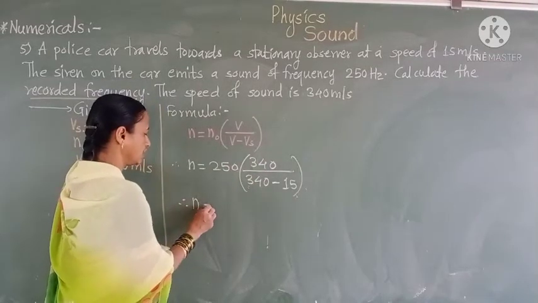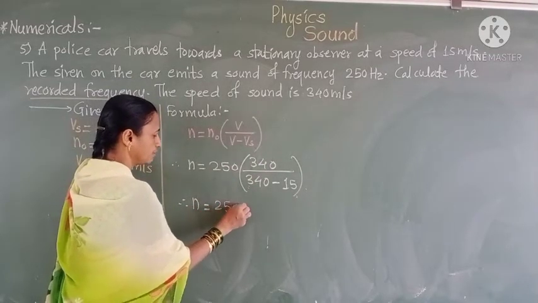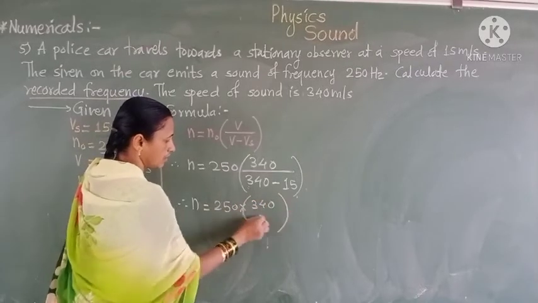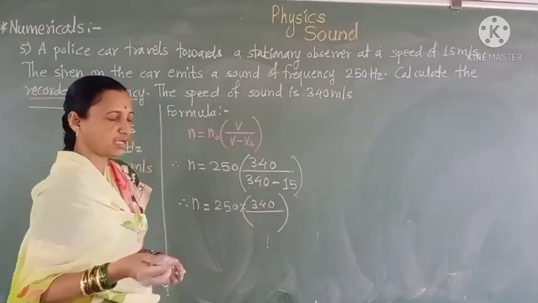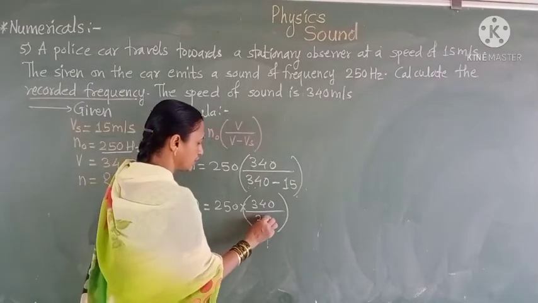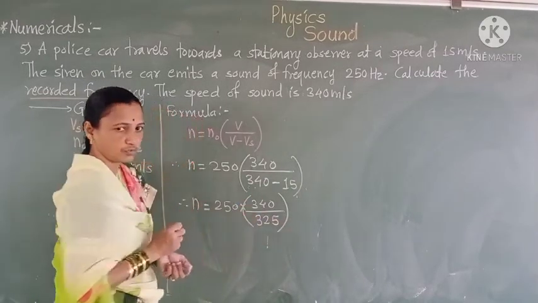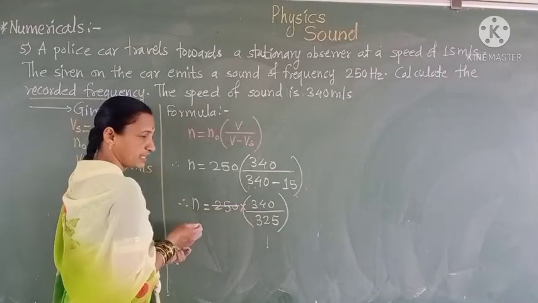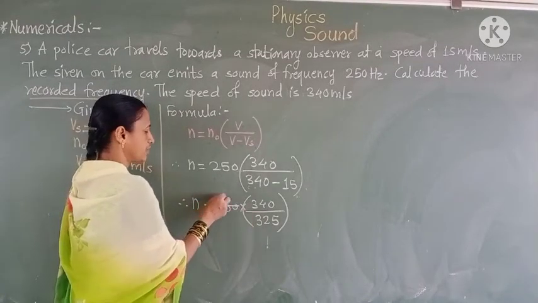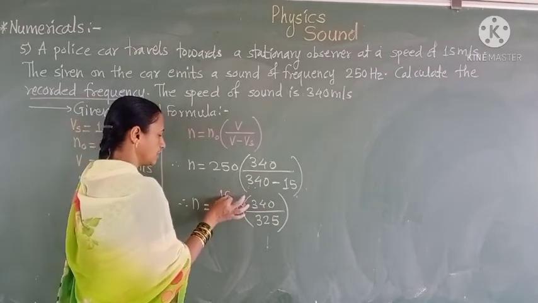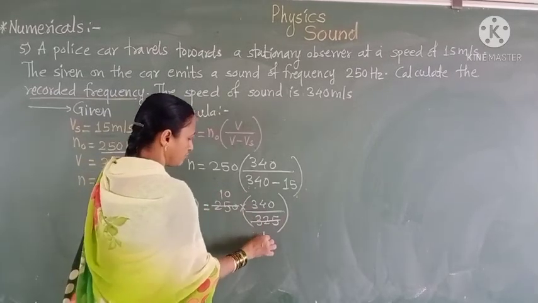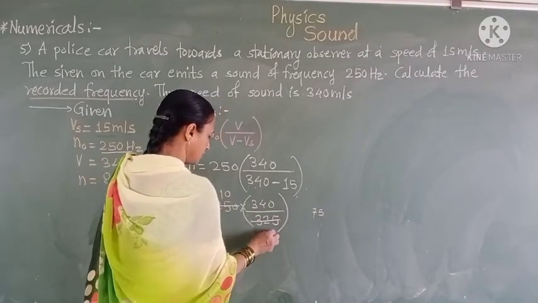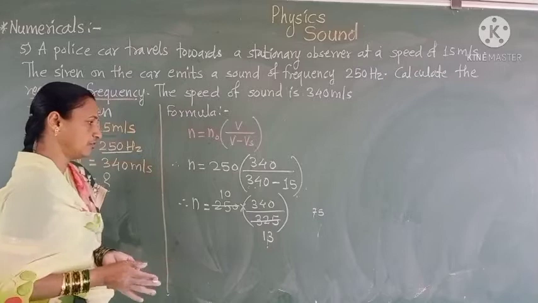Hence we write in this way: 250 into 340 upon 340 minus 15, which is equal to 325. Then we divide by 25: 25 ones are 25, this is 0, the remaining term is 7, 25 threes are 75.